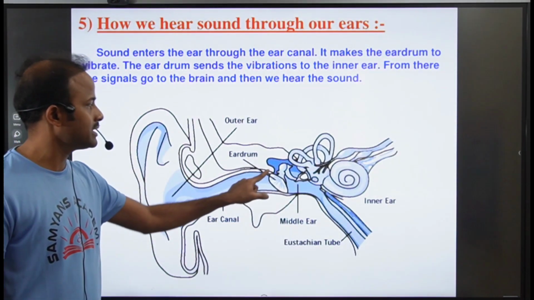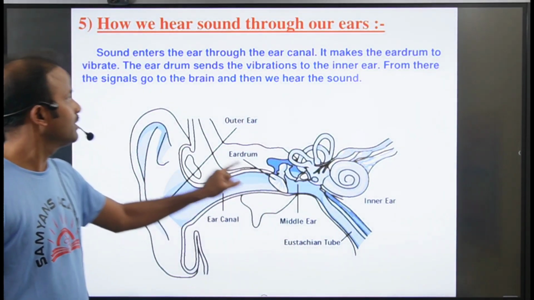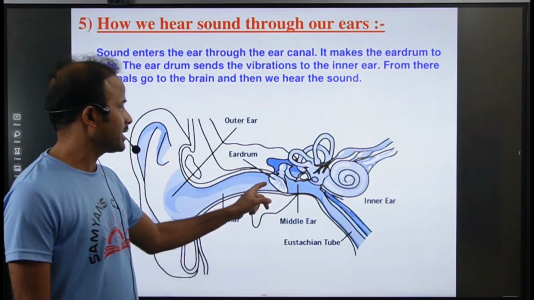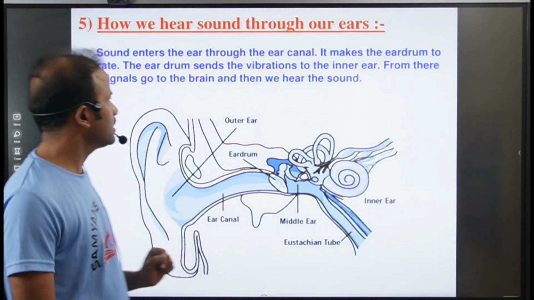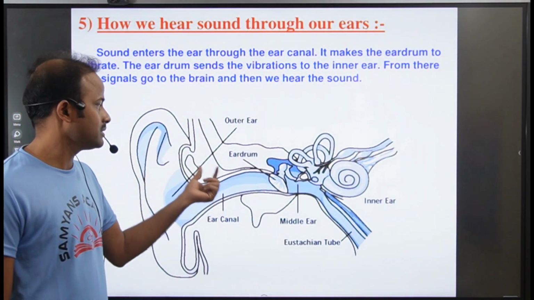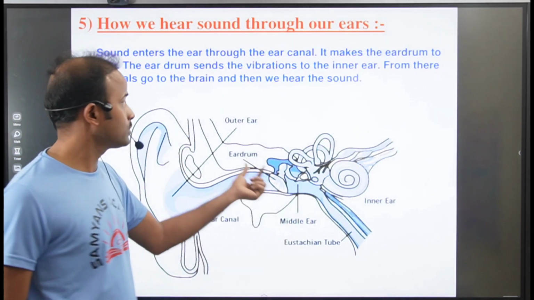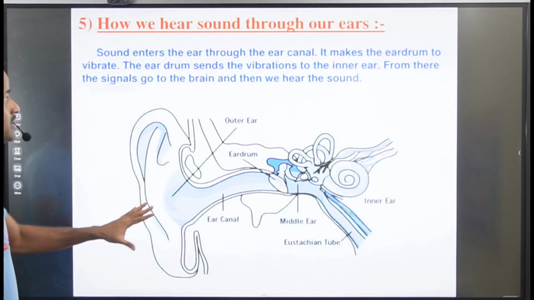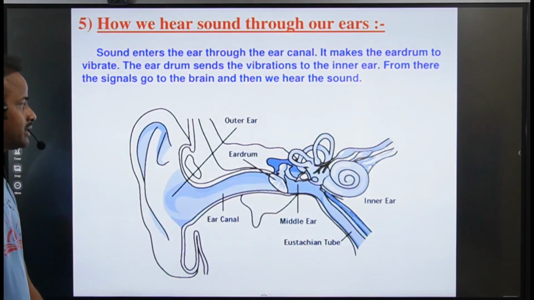Here we can see this eardrum. When sound passes through it, it vibrates, right? And the eardrum sends the vibrations to the inner ear. This is a part of the inner ear, and the sound reaches this inner ear. Then the signals go to the brain. These sound signals are converted into electric signals and go to the brain through sensory nerves. Then we hear the sound. In this way we can hear sound.